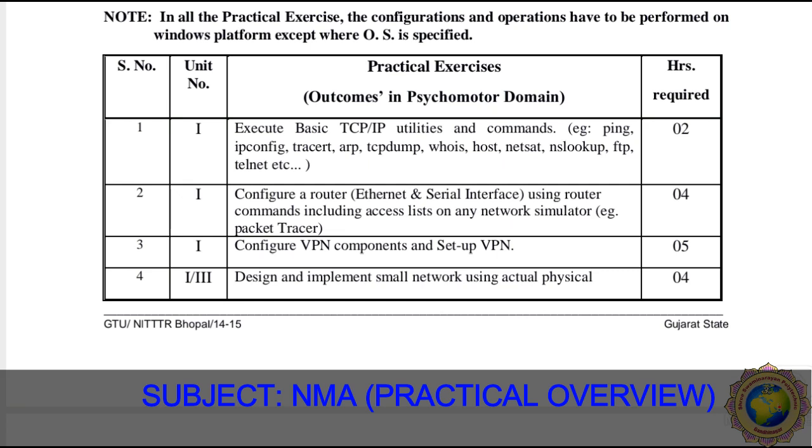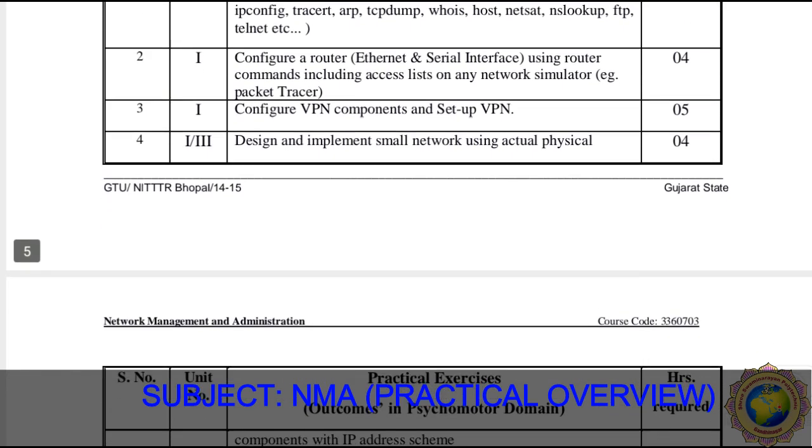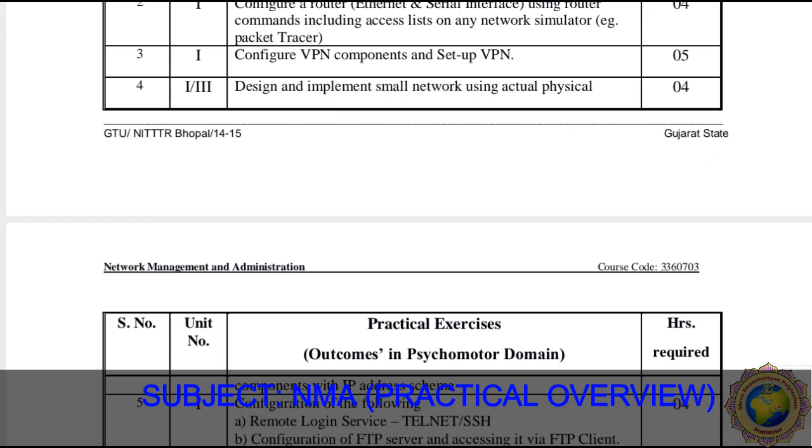Then practical number 4 is to design and implement a small network using actual physical components. Here we design and implement a small network using components with an IP address scheme. One of the best examples is our college system. Whenever we use PCs in the network system, different PCs have various IP address schemes. This is a demo example of our network using actual physical components with an IP address scheme.